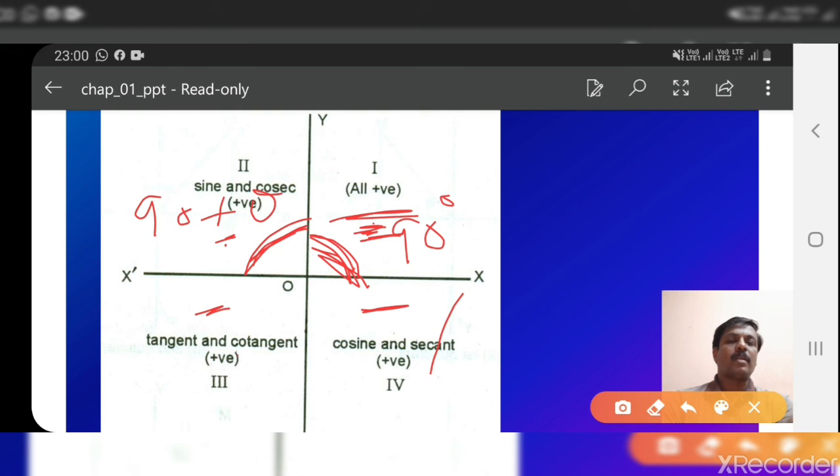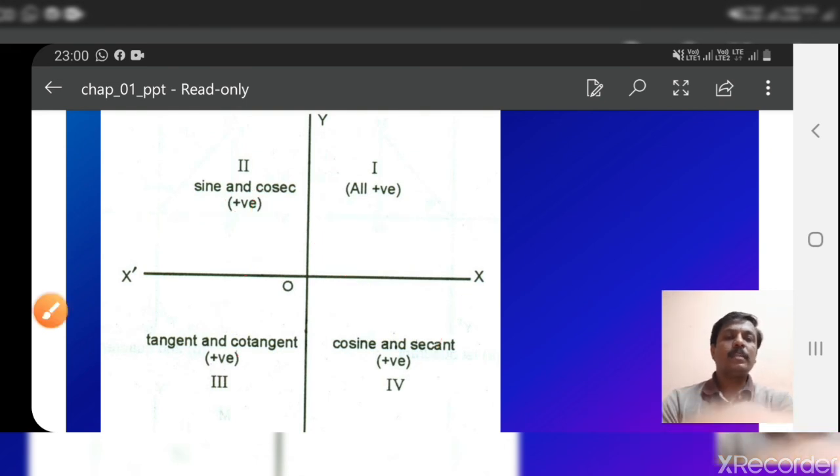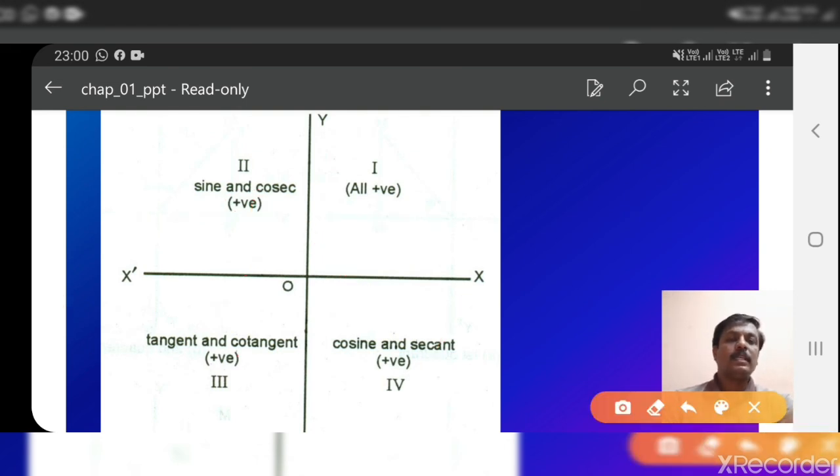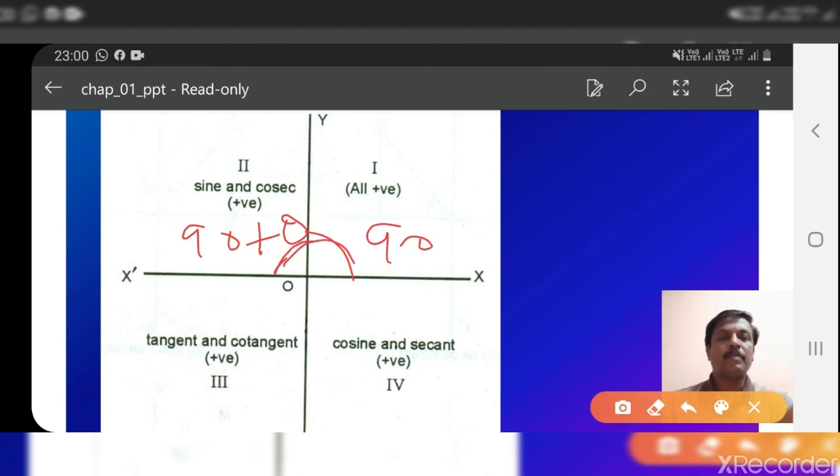Then the third quadrant. Up to 90 this one will be 90, so the total angle will be 180. Now when we come to the third quadrant, it will be 180 plus theta, more than 180.